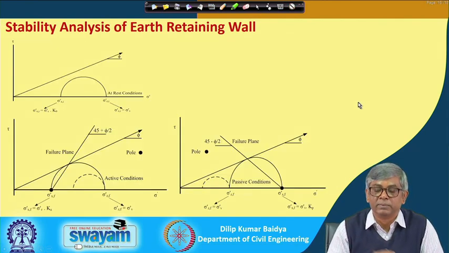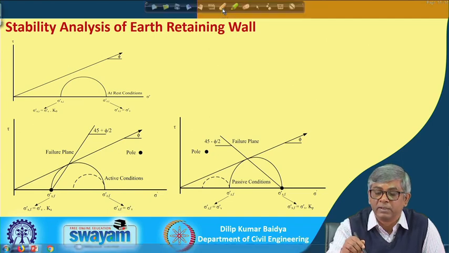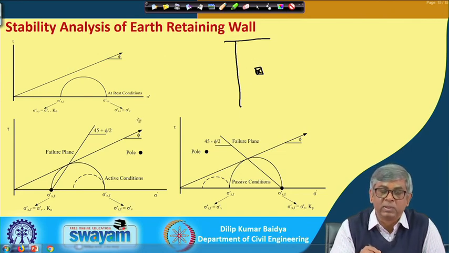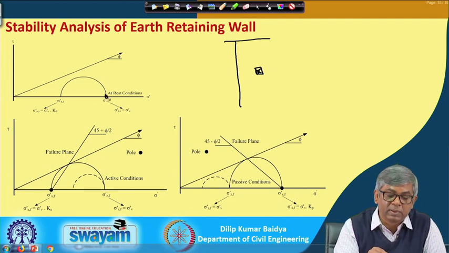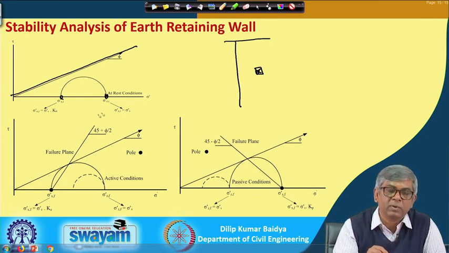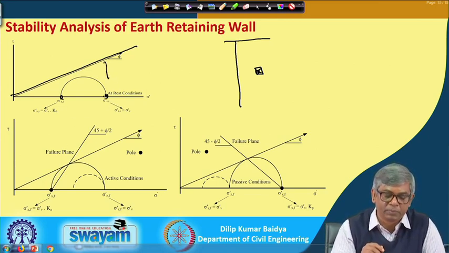Next, we have seen that there are different conditions. This is a wall, and if I consider an element at rest condition, what is the state of stress? This is the vertical stress, this is the lateral stress, and this is the failure envelope. At rest condition, your Mohr circle will be below the envelope,